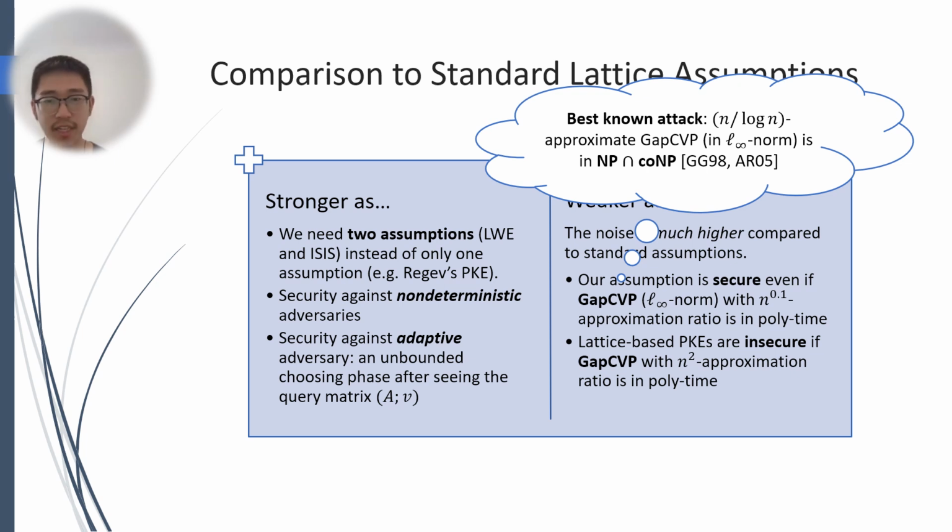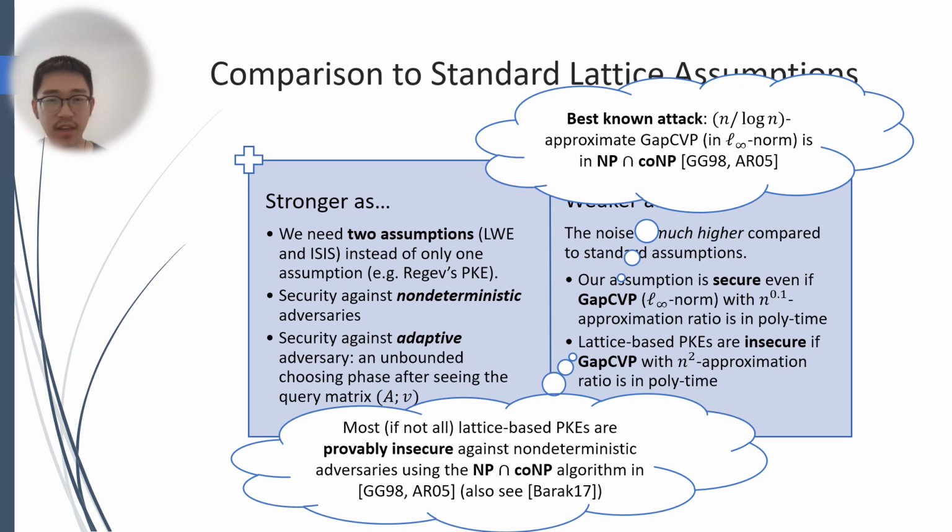Also, most lattice-based cryptography is insecure even if gap CVP with n^2 approximation ratio is in polynomial time. We know that most, if not all, lattice-based PKEs are provably insecure against non-deterministic adversaries using the NP intersect coNP algorithm for gap CVP.